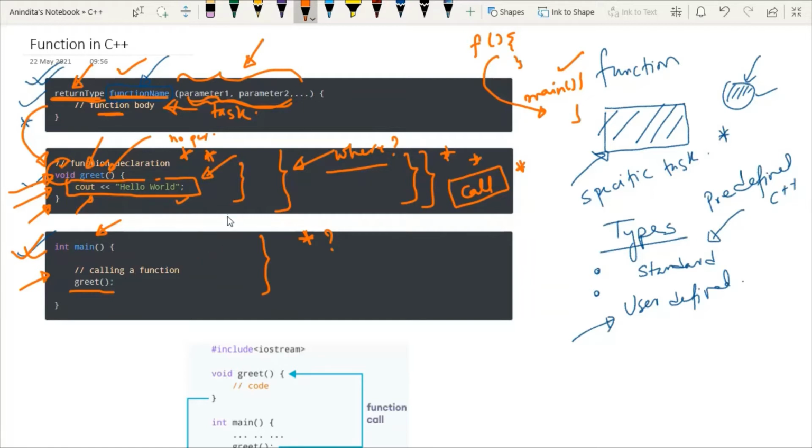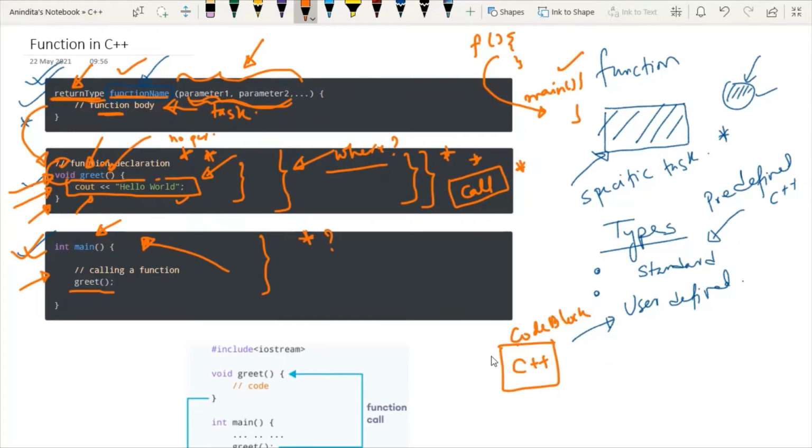So the definition of the function will be outside main. However, calling of the function will be inside main. Now, here the point is we need the main function because whichever programming language we are using, say we are using C++, to execute a C++ program we are using some IDE, say Code::Blocks.